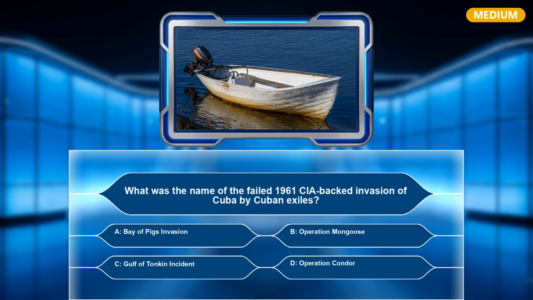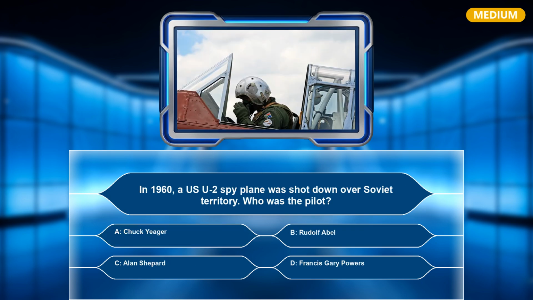A. Bay of Pigs invasion. B. Operation Mongoose. C. Gulf of Tonkin incident. D. Operation Condor. The correct answer is A. Bay of Pigs invasion. In 1960, a US U-2 spy plane was shot down over Soviet territory.